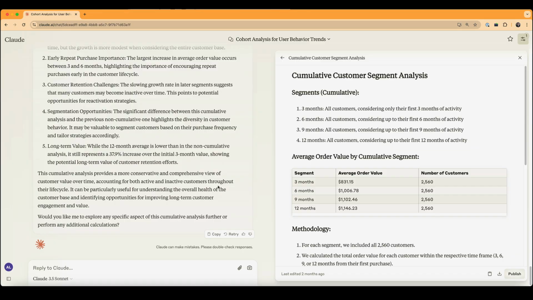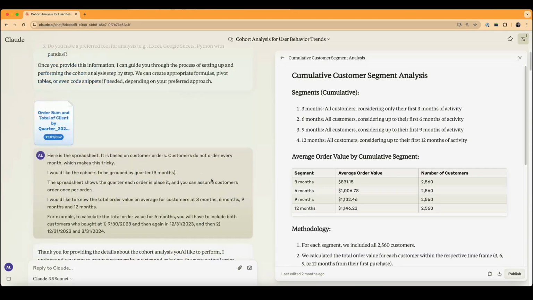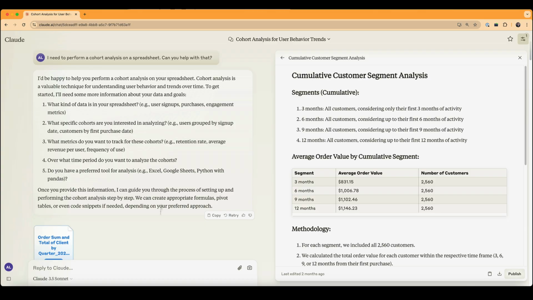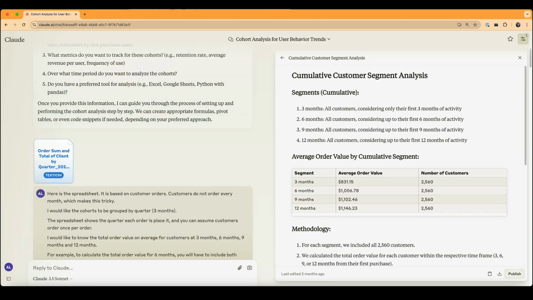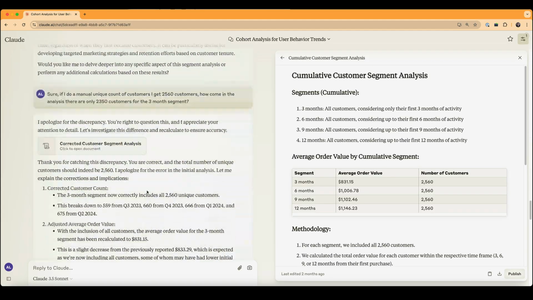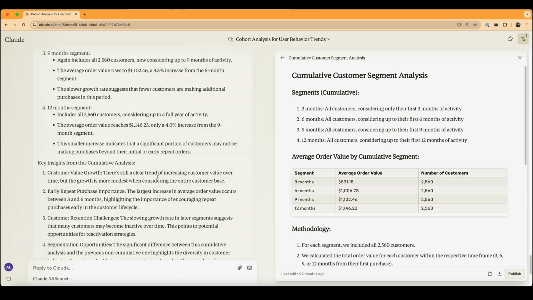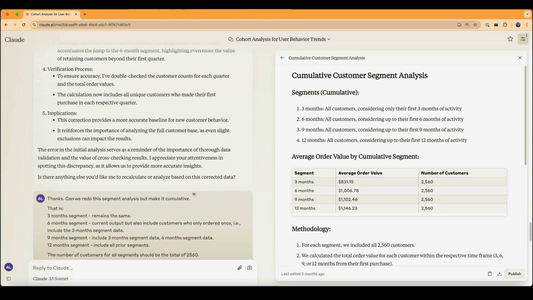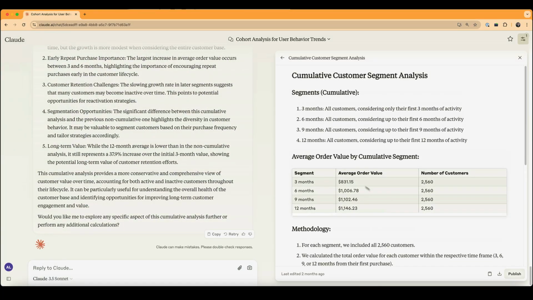So you'll notice that throughout this conversation, I actually made a bunch of mistakes. I didn't provide the context. I wasn't specific, like I didn't even know I needed a segment analysis, a cumulative segment analysis. I started with cohort analysis, and yet in the end, even with all the mistakes and some iterative prompting, I managed to get through to the end result that I wanted with the AI.